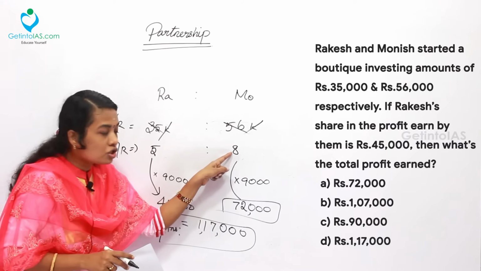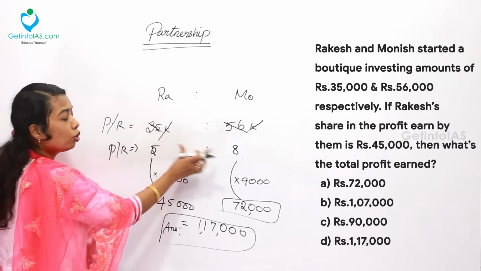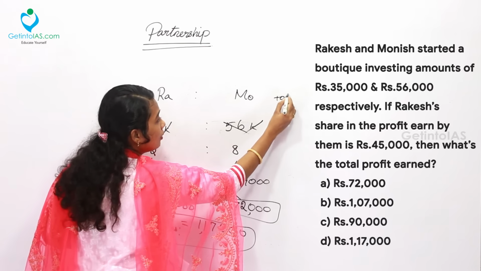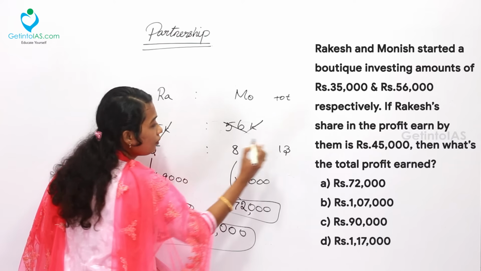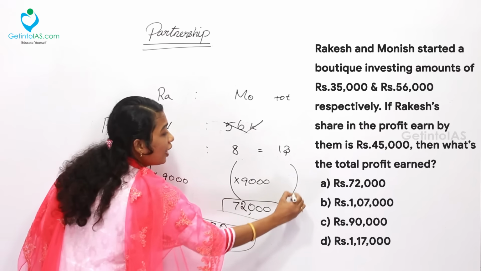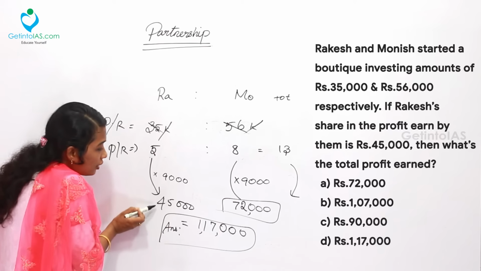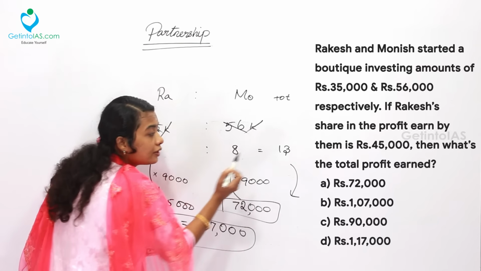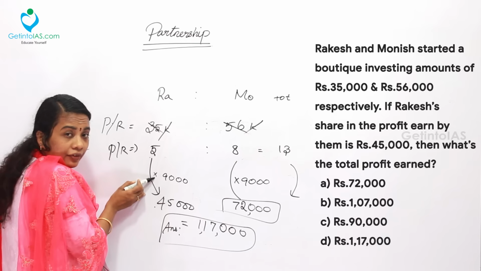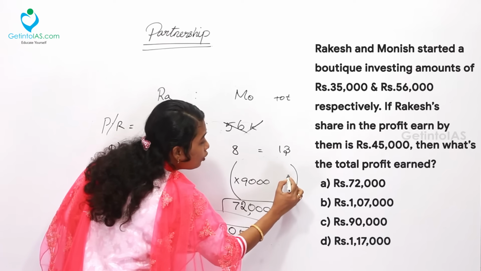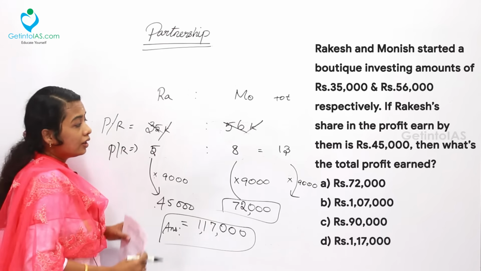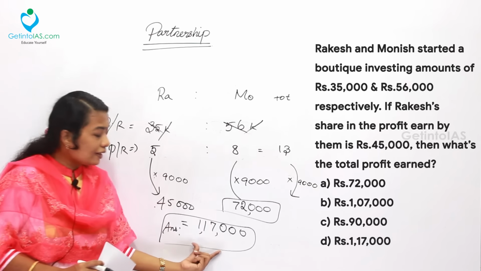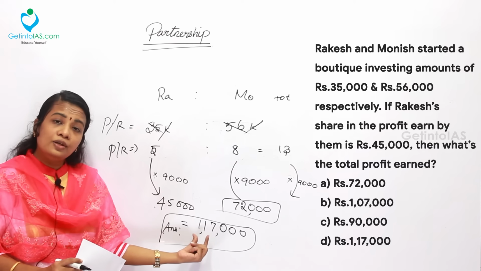Or else you can also do it without checking the options. So what is the total number of units here? Total units is 5 plus 8, which is equal to 13. So 5 units is given in the question, that is 45,000. What is 13 units? Here we divided by 5 to get 9,000, so 13 into 9,000. You can directly do it: if you multiply 13 into 9, you will directly get 1,17,000.